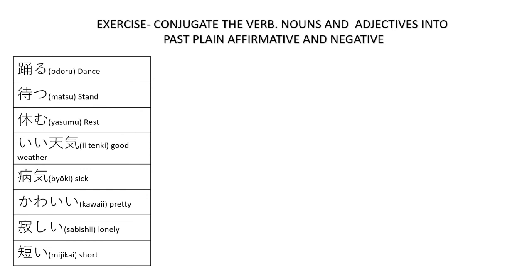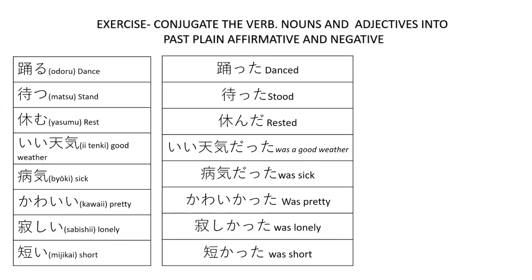For the past plain affirmative, odoru is odotta. For matsu, matta. For yasumu, yasunda. For ii tenki, ii tenki datta. Byouki, byouki datta.